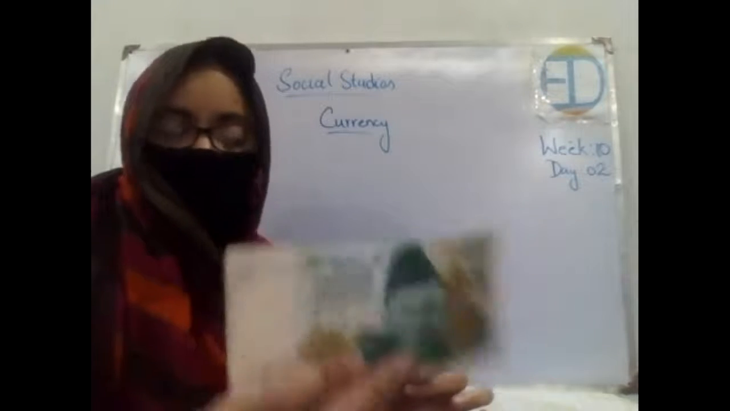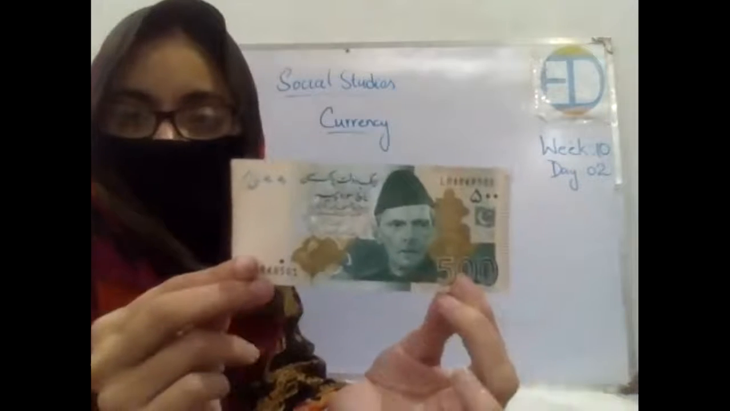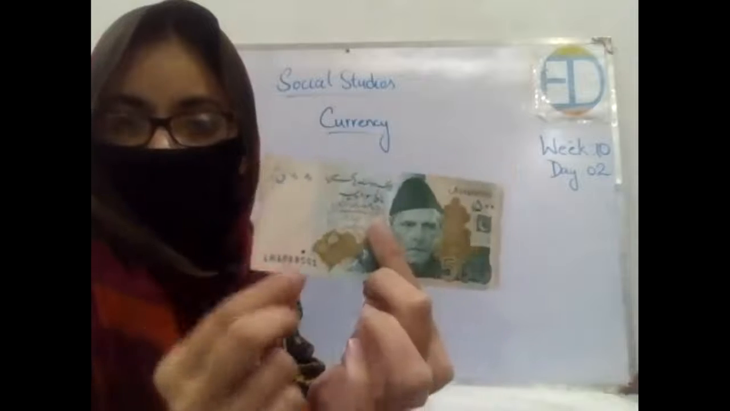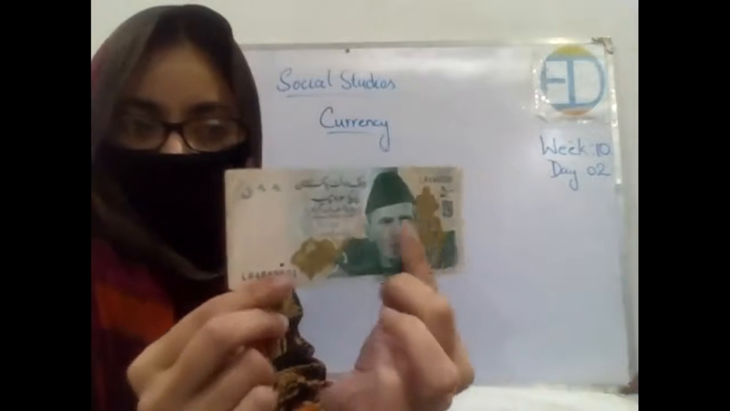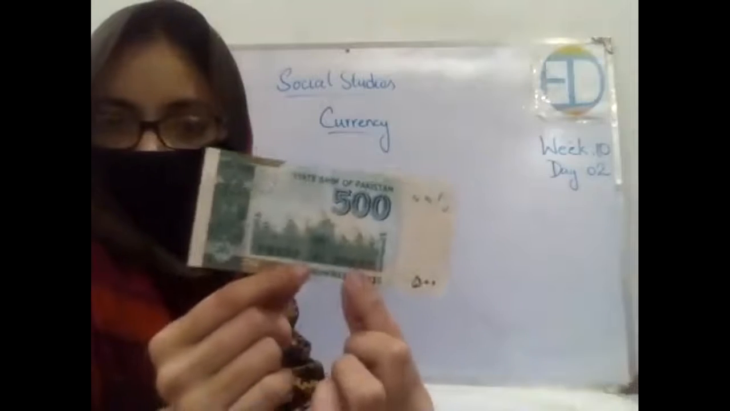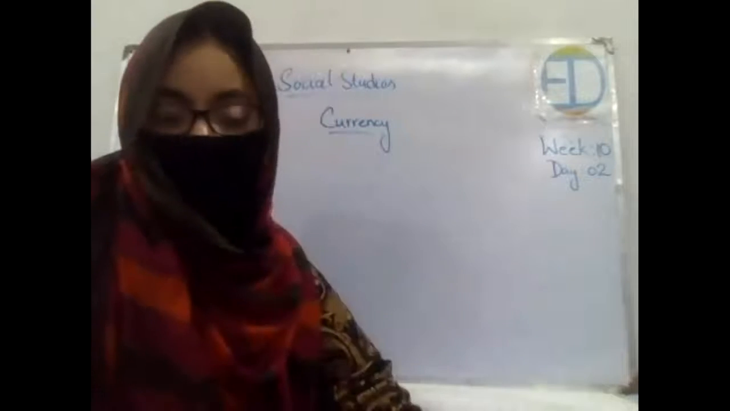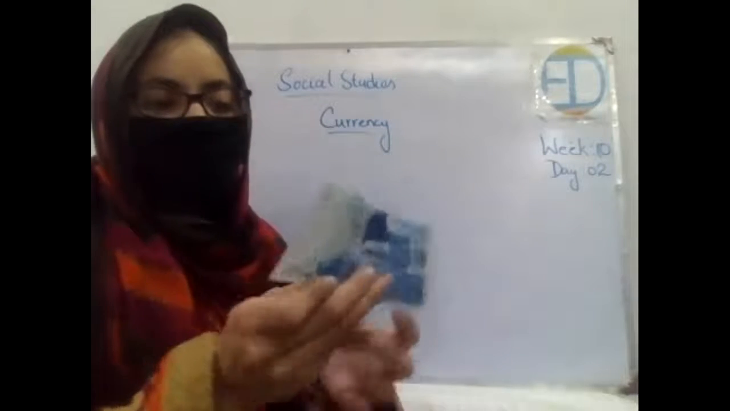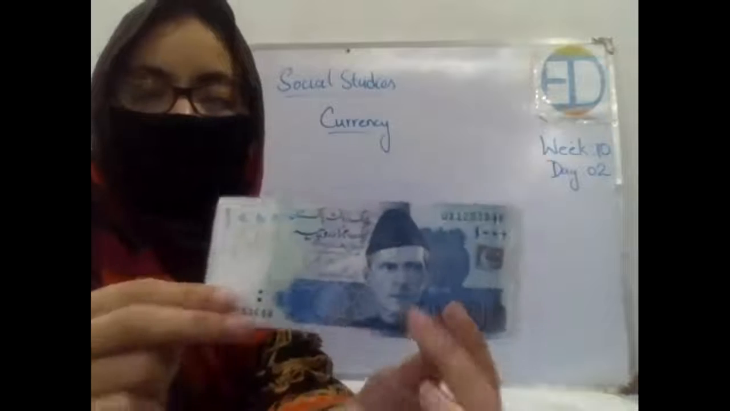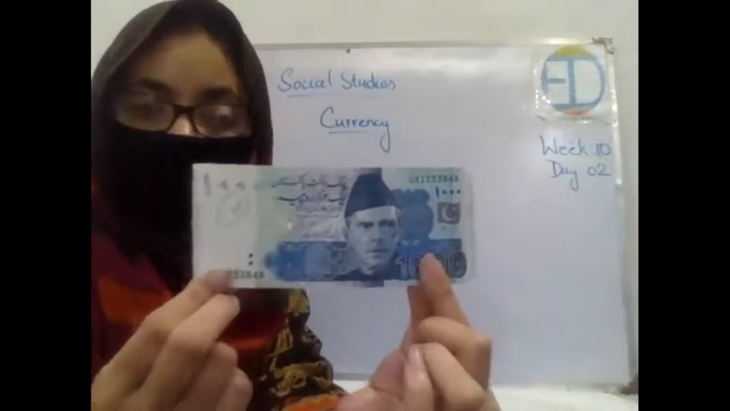I have this 500 rupees note which is already visible. This is in green color, and see, there is a different code written on it, and its back side looks like this. There is a picture of Badshahi Mosque on the back side. Then I have this 1000 rupee note. This 1000 rupee note looks like this. It has a different code again.